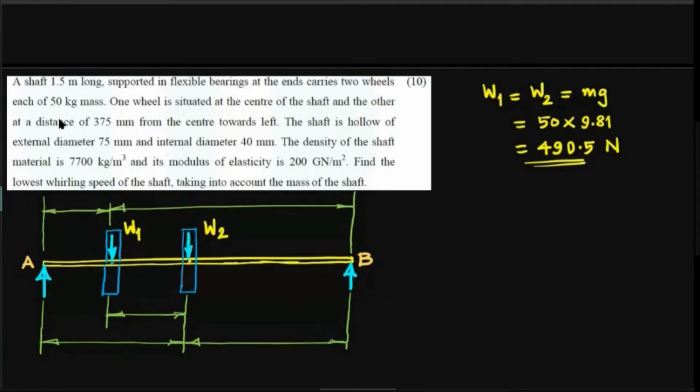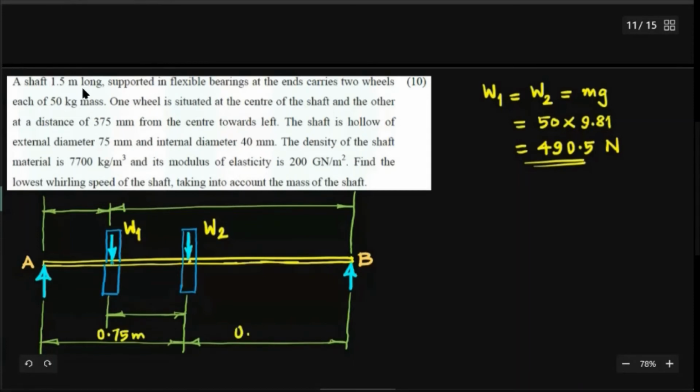Now, an important point is that one wheel is situated at the center of the shaft. W2 is placed at the center, and the total length is 1.5 meter. So from the center, towards either side, we have half of 1.5, that is 0.75 meters.